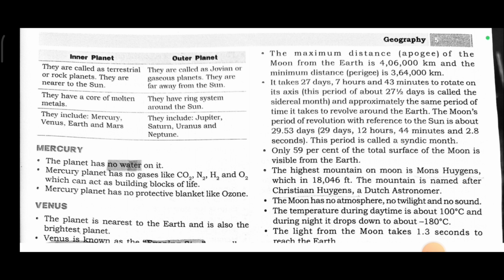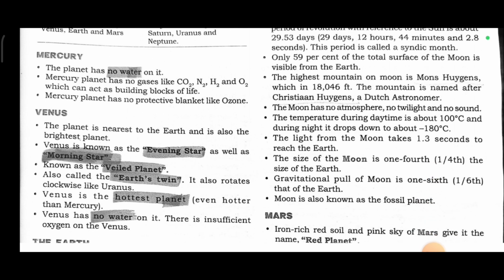Outer planets are called Jovian or gaseous planets. They are far away from the Sun. They have a ring system around them, including Jupiter, Saturn, Uranus, and Neptune. Mercury. The planet has no water in it. Mercury has no gases like carbon dioxide, nitrogen, hydrogen, and oxygen, which can act as building blocks of life. Mercury has no protective blanket like ozone.